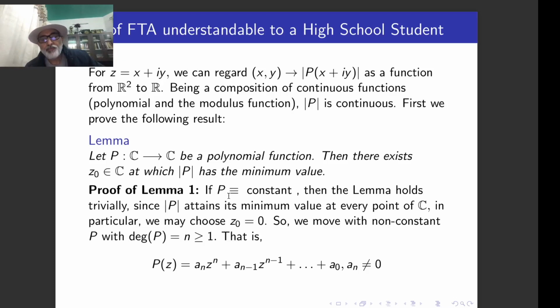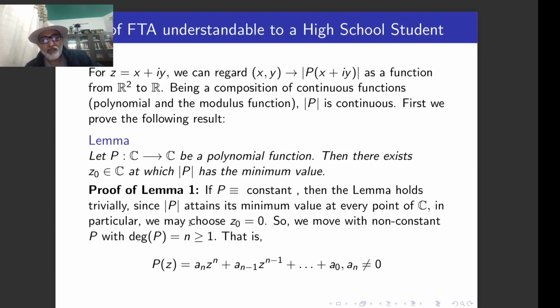How to prove it? If p is a polynomial function, I am not putting any condition on the degree, so it may be constant, I mean a degree 0 polynomial, or it has degree greater than or equal to 1. If it has degree 0, that means it is constant, then this lemma holds trivially because this function attains its minimum value at every point of C. So there is no problem in this.